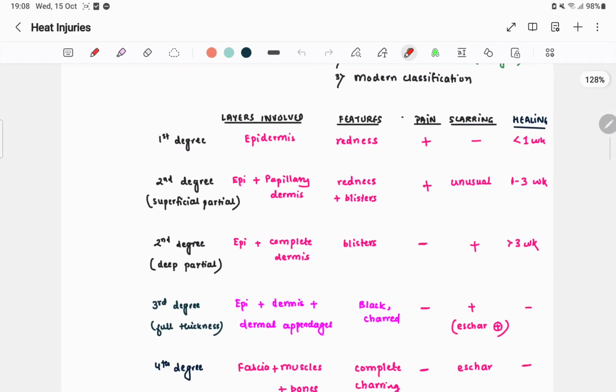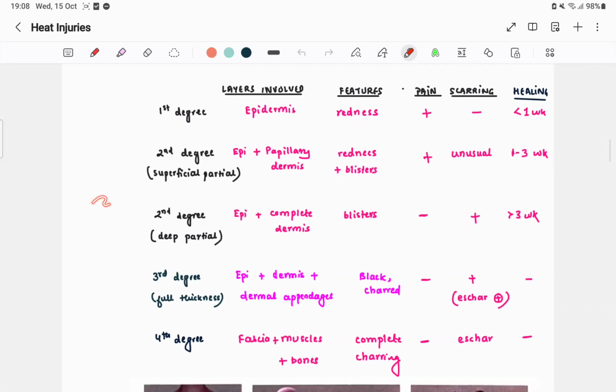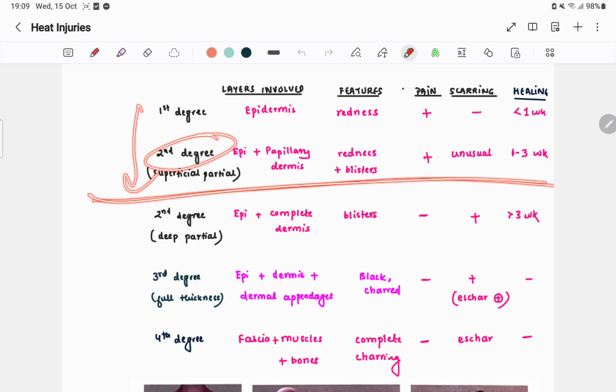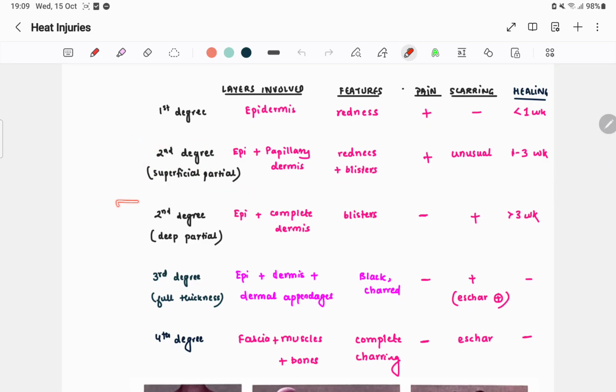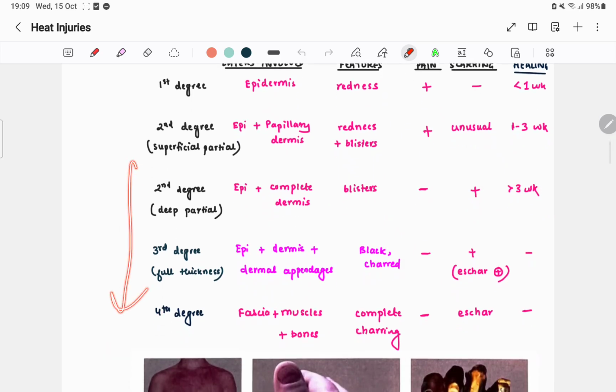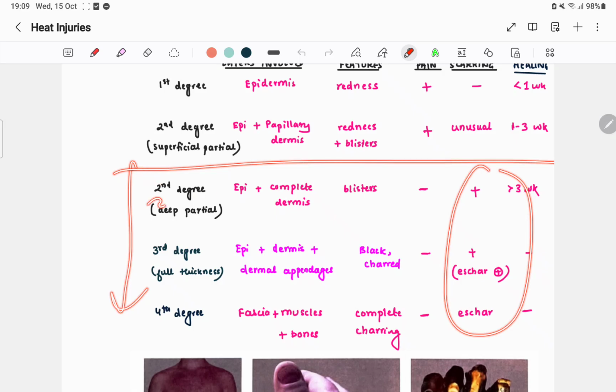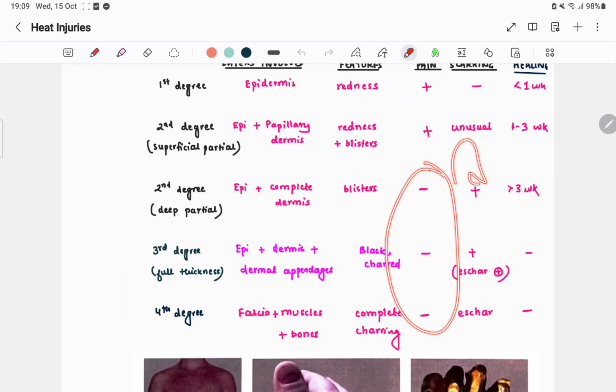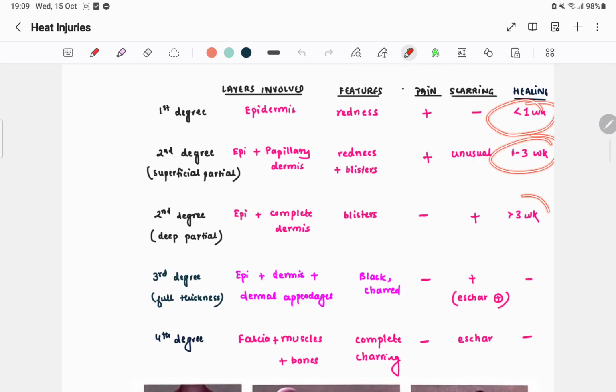So I believe that this table is very easy. Pain occurs only up to second degree superficial partial burns. From second degree deep partial, there won't be pain. Consider scarring: it is positive from where pain is absent. Pain present, scarring absent. You can consider it like this. And the timeline: less than 1, 1 to 3, more than 3.